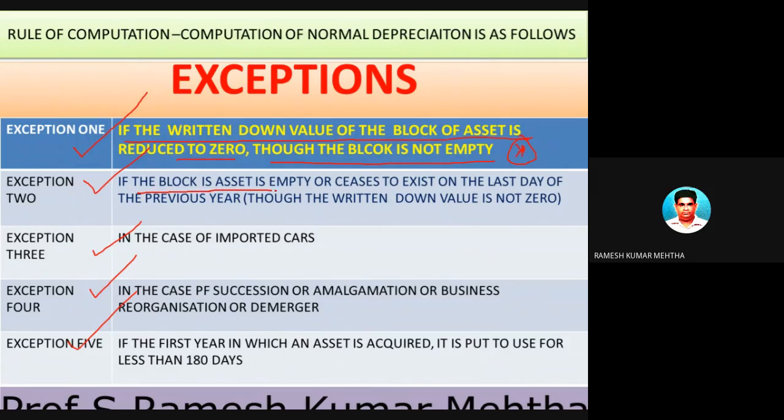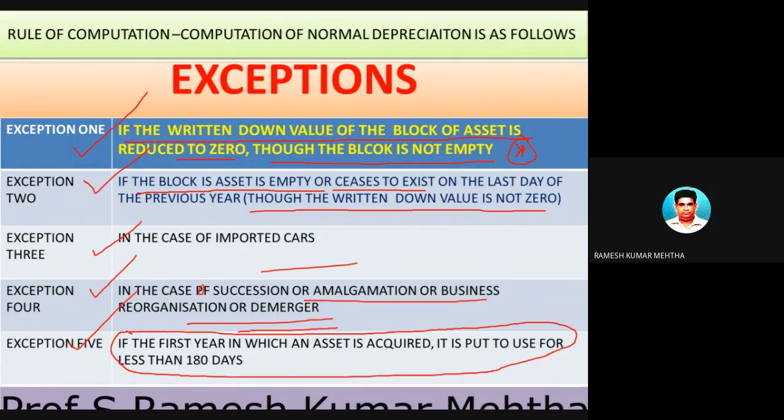Exception 2: if the block of asset is empty or ceases to exist on the last day of the financial year closing, but there is a written down value which is not 0. Exception 3 is in case of imported cars. Exception 4 is in case of succession or amalgamation of business, business reorganization or demerger, and what should be done as far as depreciation is concerned. And the last one, already we discussed a part of it, now we are going to talk in detail about the remaining part: the asset acquired in the first year is put to use for less than 180 days.